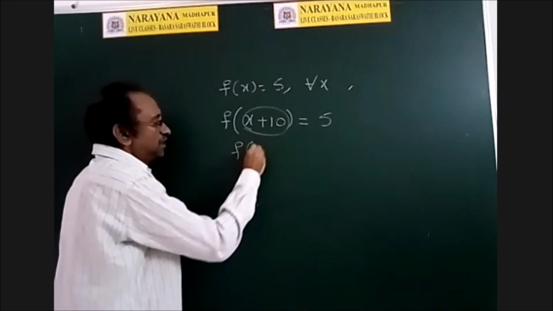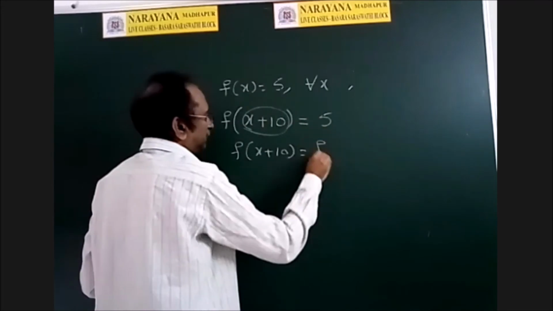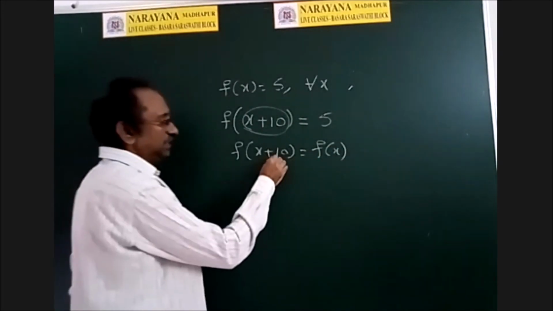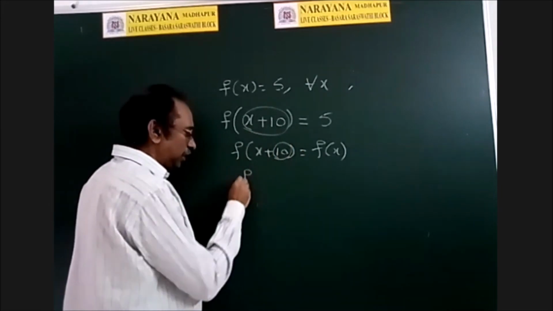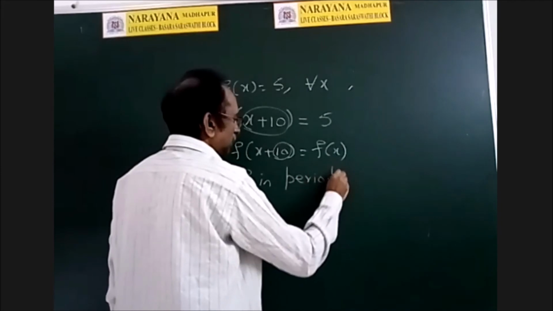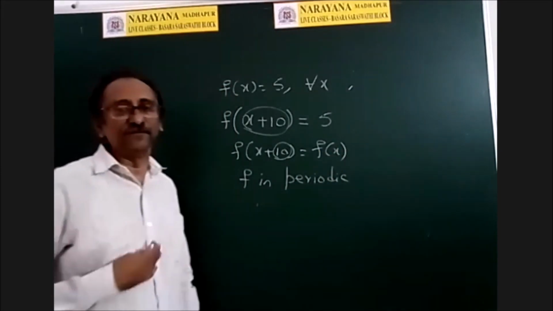Therefore, f of x plus 10 is equal to, in place of 5, I can write f of x. So what is the period? 10. So 10 is the period. So it is a periodic function. So the constant function is a periodic function.